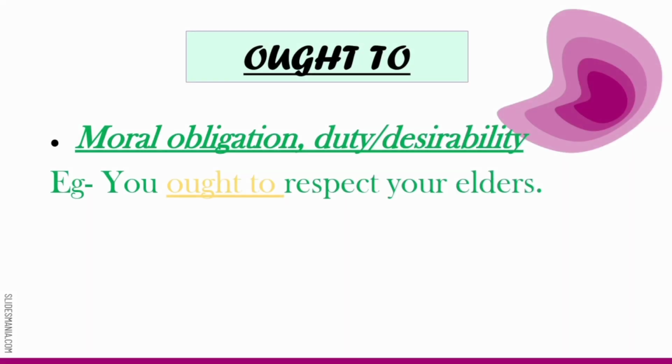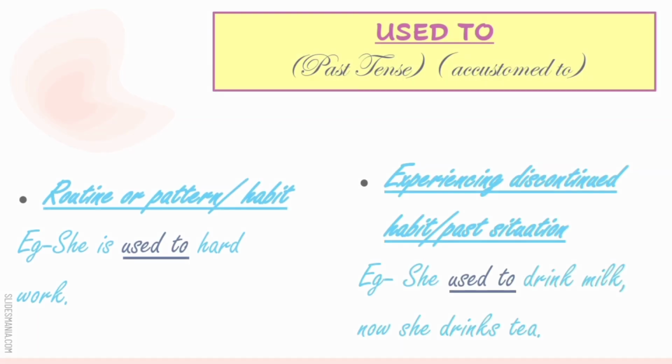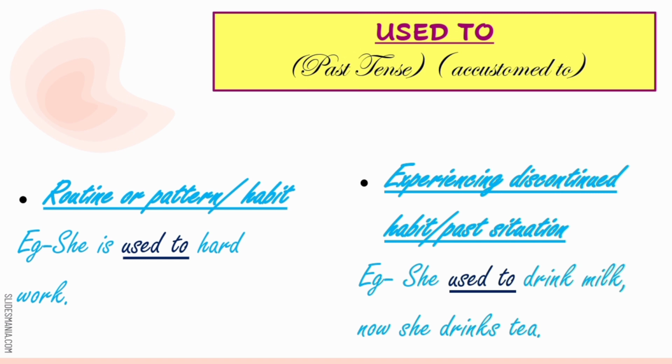Next modal is ought to. Ought to is generally used for moral obligation, duty or desirability. You ought to respect your elders. Then we have one more modal, that is used to. In the present tense, it indicates accustomed to. It can be expressing a routine or a pattern or a habit. She is used to hard work.